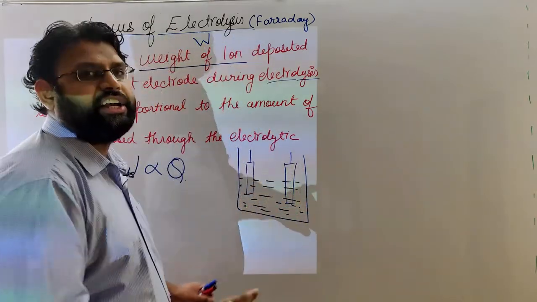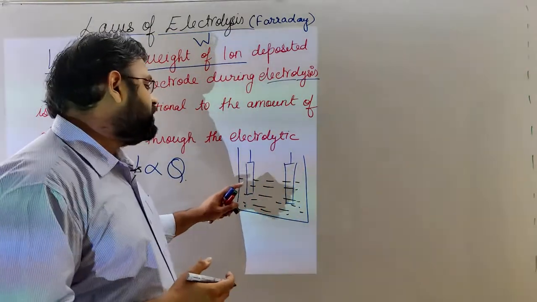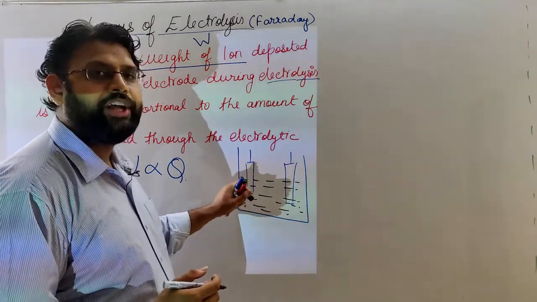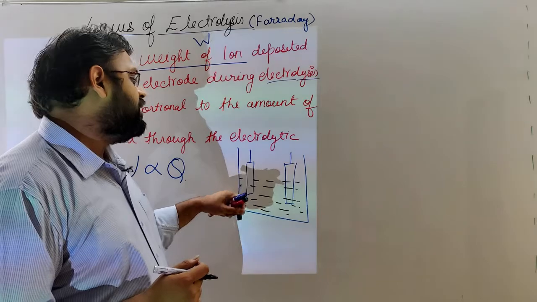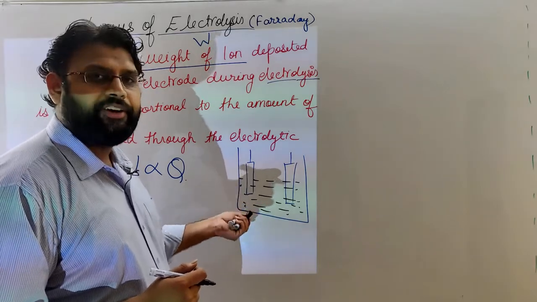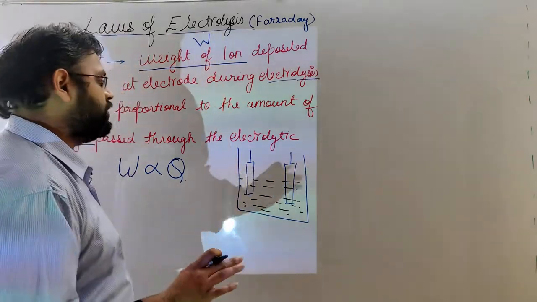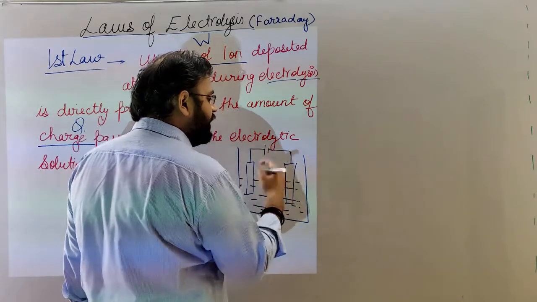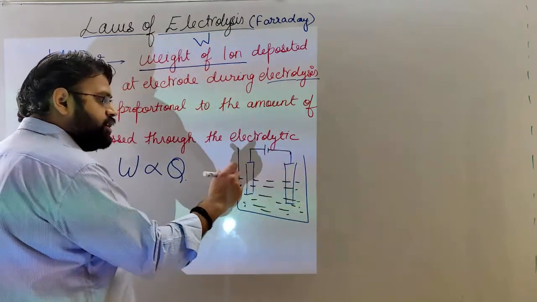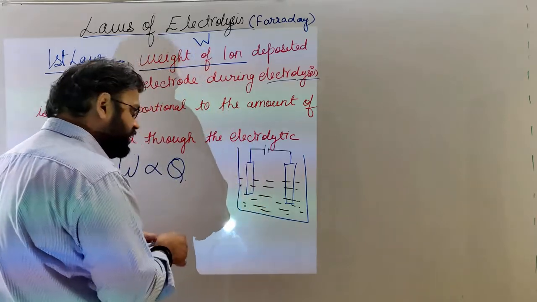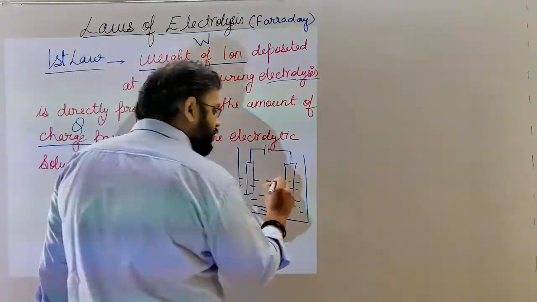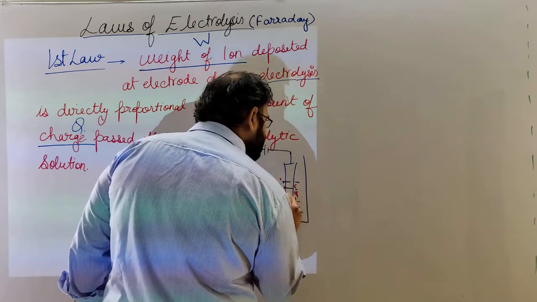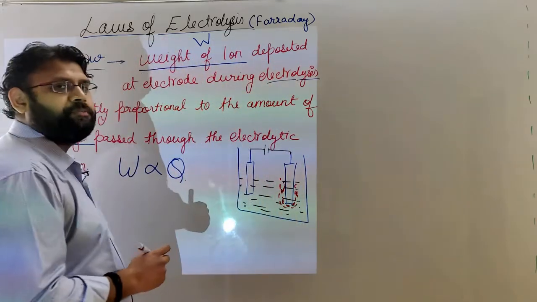Suppose aqueous NaCl, dilute H2SO4, dilute NaOH, HCl, KCl, ammonium sulfate, potassium sulfate, any electrolyte, and obviously it is connected to a battery, and when it resumes passing current, whatever will be the deposition on this cathode is directly proportional to charge passed through it.